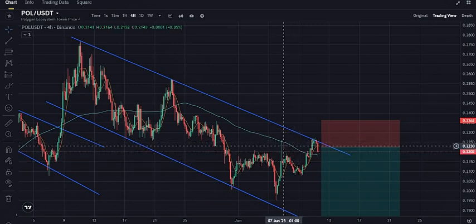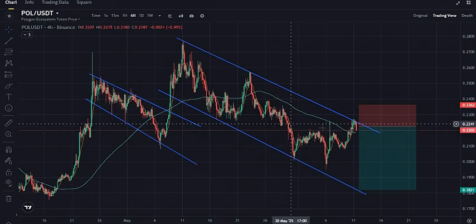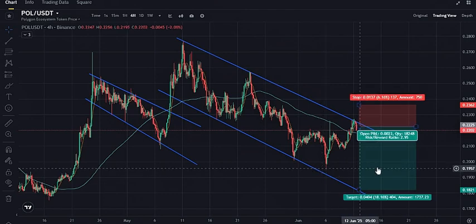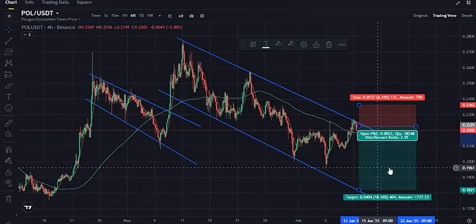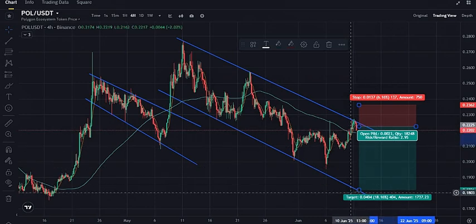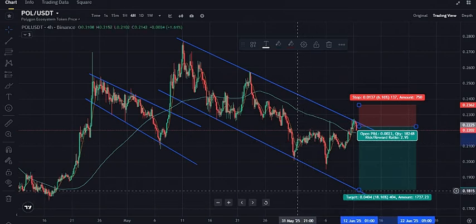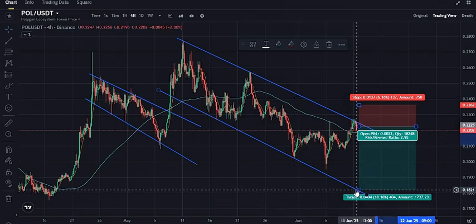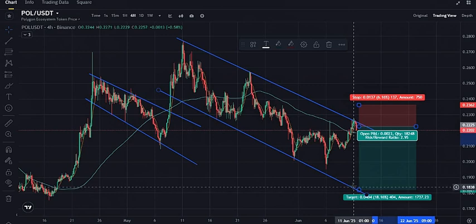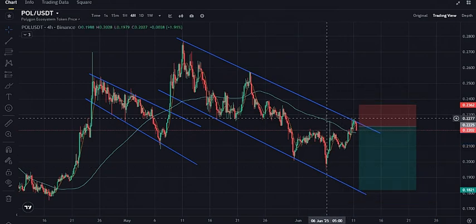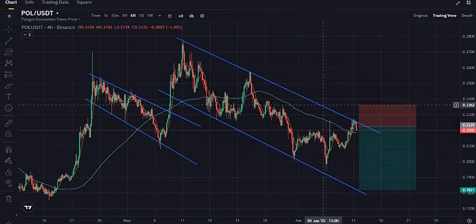Our stop loss is relatively tight, and we are aiming for a take profit level that is more than double our stop loss. This trade has the potential to be highly profitable with a risk to reward ratio of 2.6 and even beyond. To summarize, we are looking to enter a short trade for Paul with a target range of 0.185 to 0.195. Our stop loss will be at 0.236, and we will be entering the trade between 0.225 and 0.221.